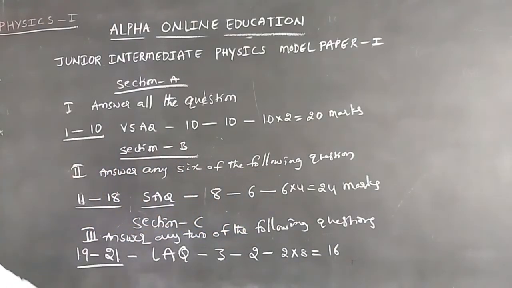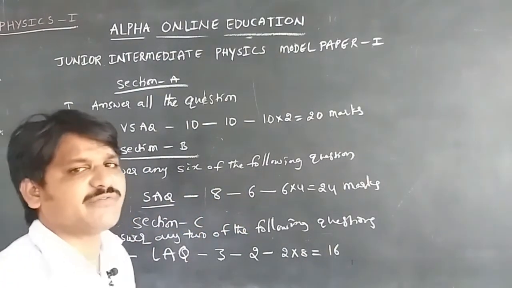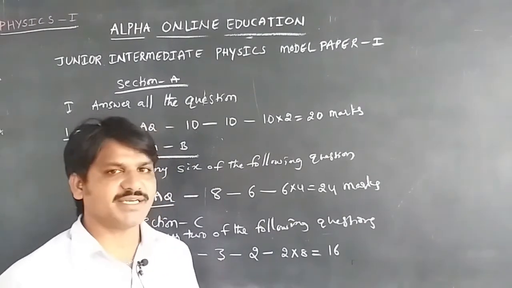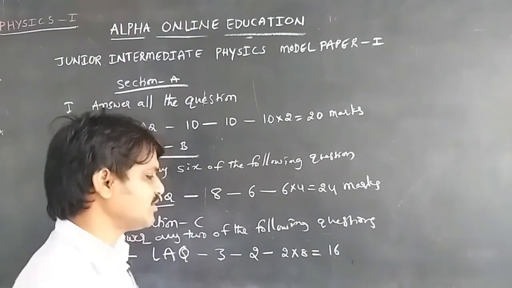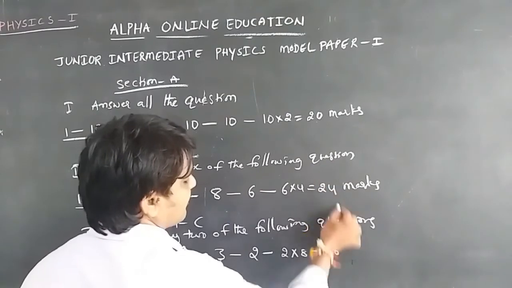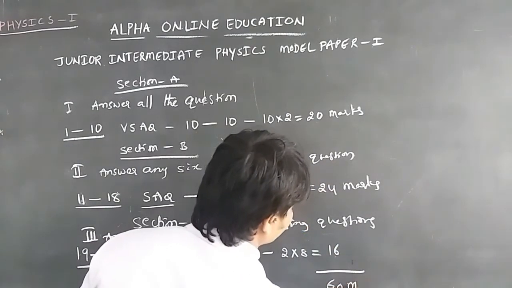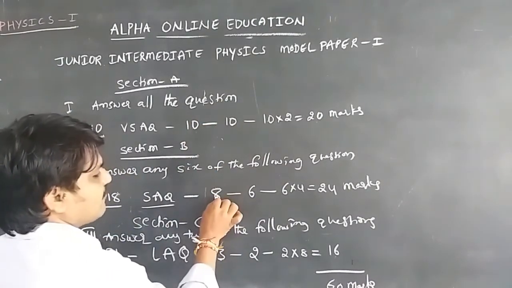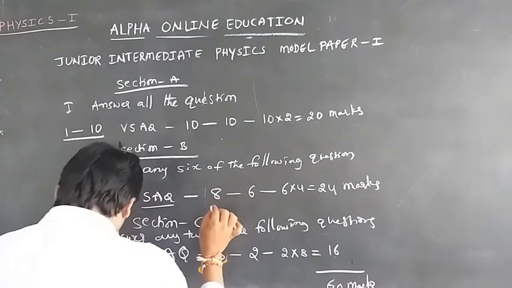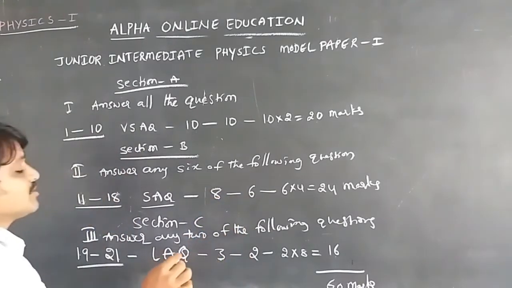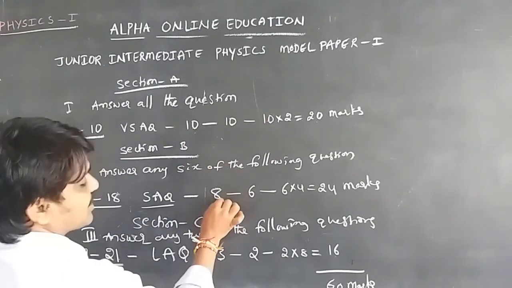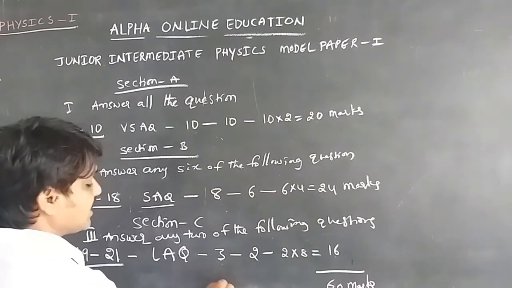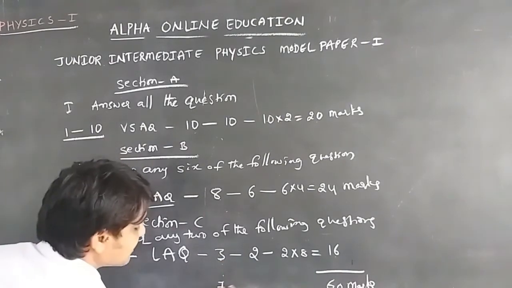This gives the total marks. The question paper will be given for 76 marks, and out of 76 marks we should write 60 marks. That is 20, 24, 44, and 16 more, making 60 marks of paper we should write. So the calculation is 10 into 2 is 20, 8 into 4 is 32, making 52, and again 8 into 3 is 24, totally a 76-mark paper given.